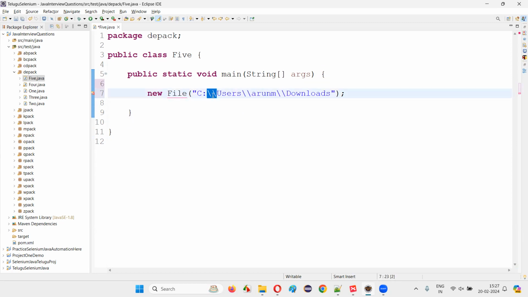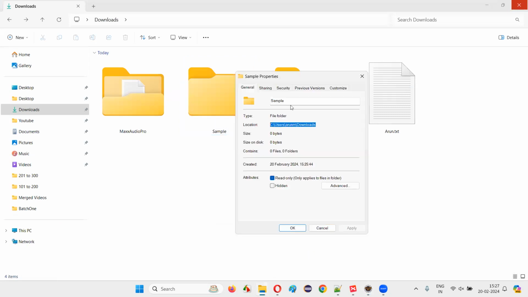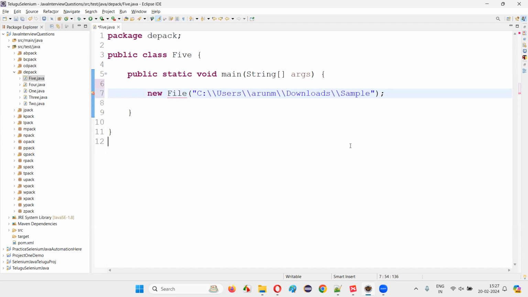Okay. So this is a representation of a single backward slash. That's the main thing you have to understand. And here, double backward slash and the name of the folder I will give. The name of the folder is sample folder, right? It's also there on the dialog, guys. You see, the name of the folder is sample folder. I'll just give the name of the folder. So I gave the path of the folder, guys.